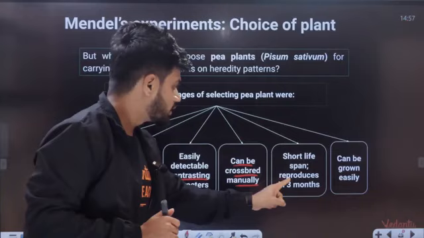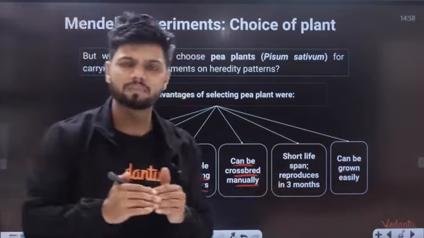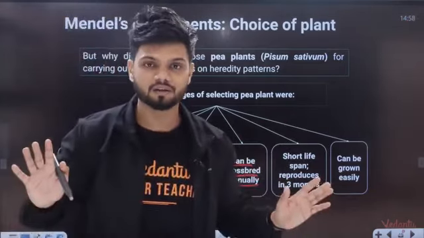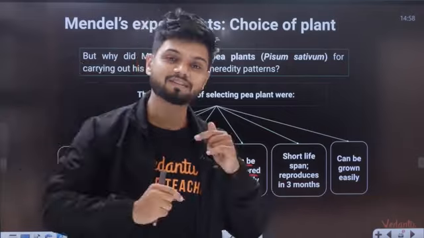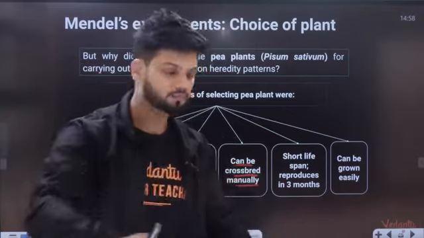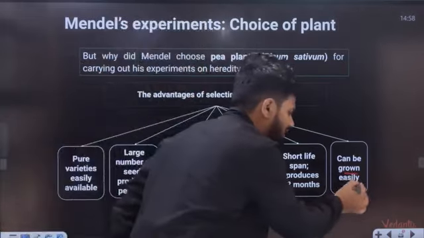Short lifespan, reproduce in 3 months. So every 3 months he can do a fresh experiment. For 7 years he did the experiment. So every 3 years he can start a new batch. Okay. Now, can be grown easily.